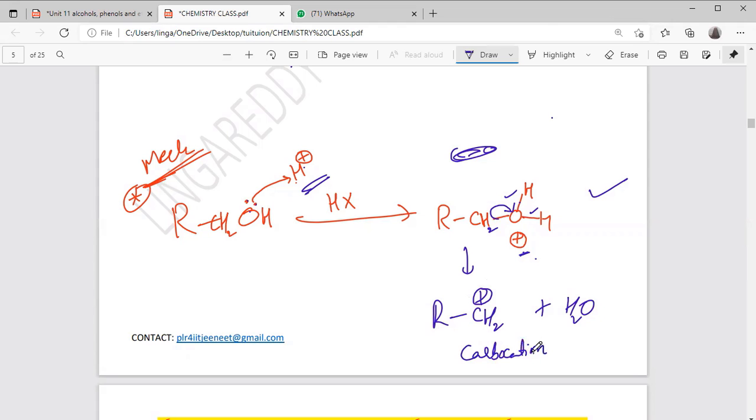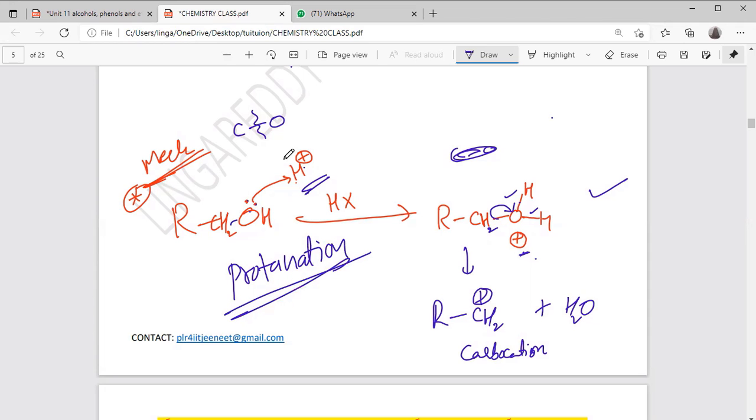It is called a carbocation, right? The important point is that generally breaking the carbon-oxygen bond is very difficult. So what we are doing, this process is called protonation.